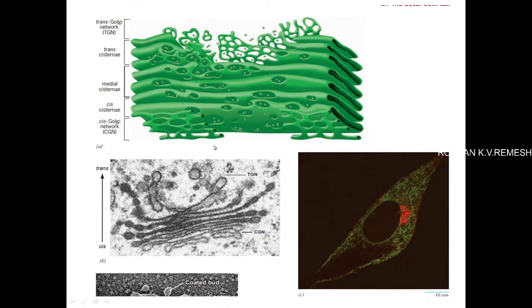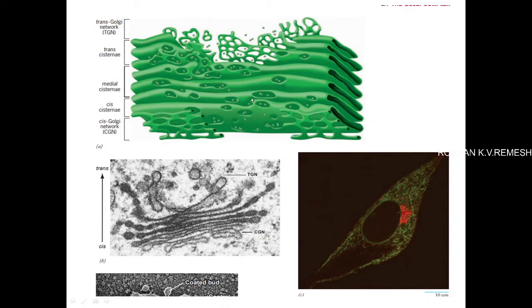So the vesicles come and join the cis Golgi network, the contents are released into the cis Golgi region, and that vesicle becomes part of the cis Golgi network. After the modifications happening in the cis Golgi network, the proteins are moved to the next compartment through vesicles that arise from the cis Golgi network.